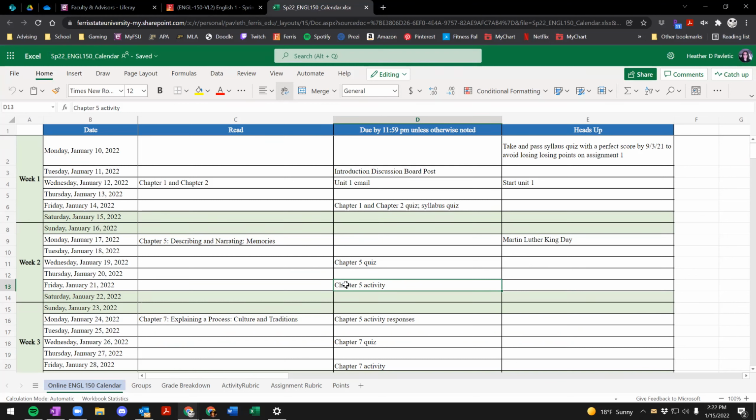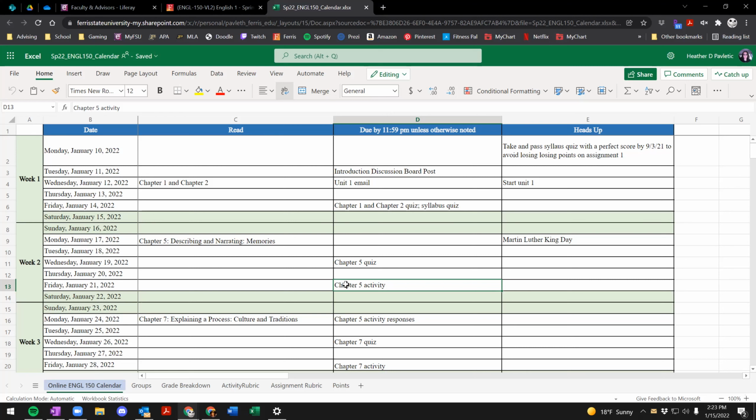When it comes to these chapter activities, you will not be assigned two people's activities to provide feedback on until the deadline has actually expired. The assignment is due by 11:59 p.m. on Friday, January 21st. As soon as that time has passed, Canvas will automatically assign you two of your classmates' assignments to go in and provide feedback on. You will then have until 11:59 p.m. on Monday, January 24th to provide that feedback.